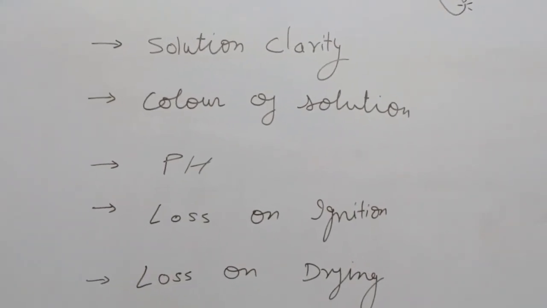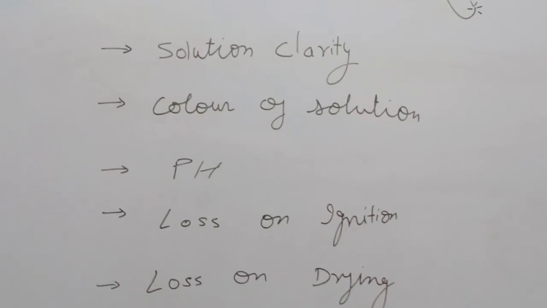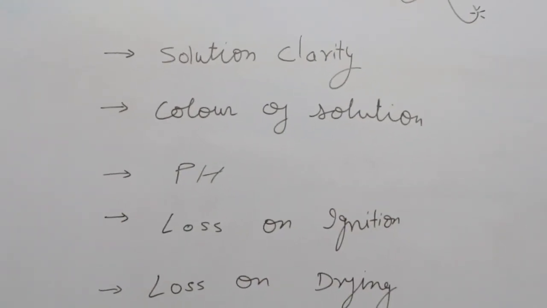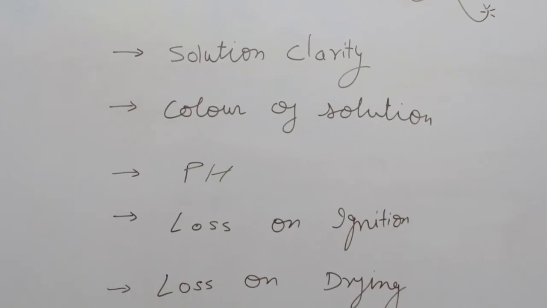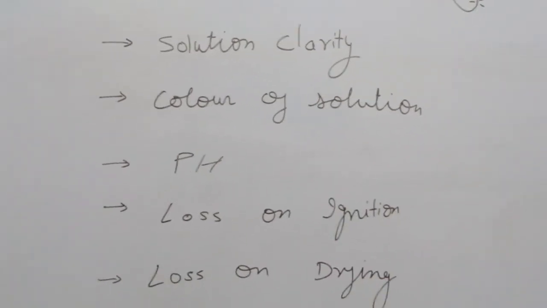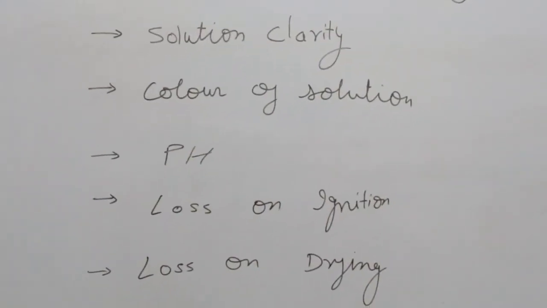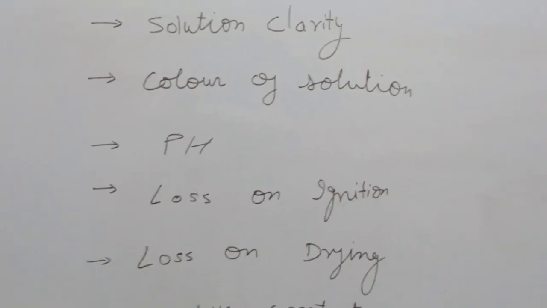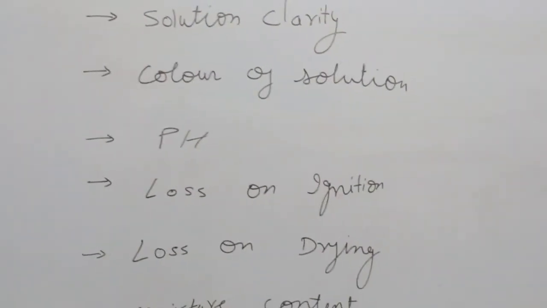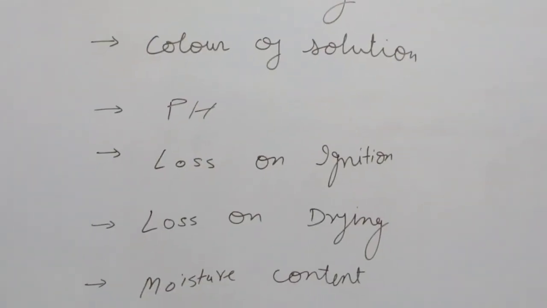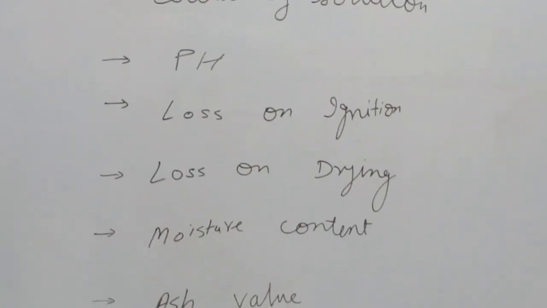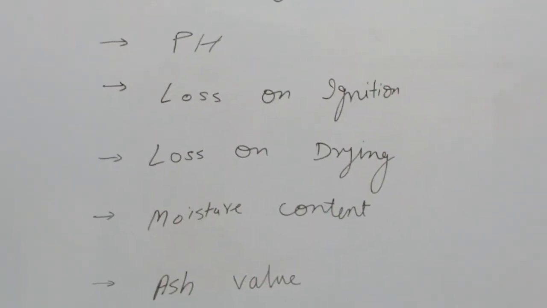So these tests are solution clarity, color of solution, pH, loss on ignition, loss on drying, moisture content, and S value.